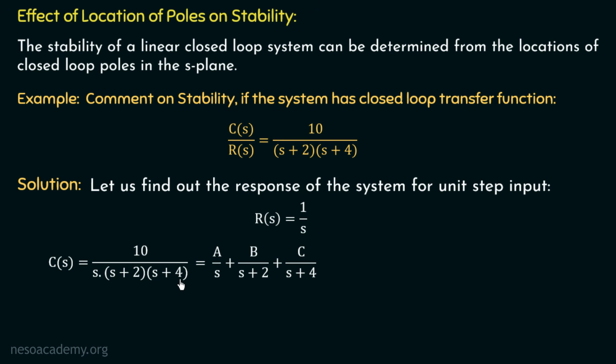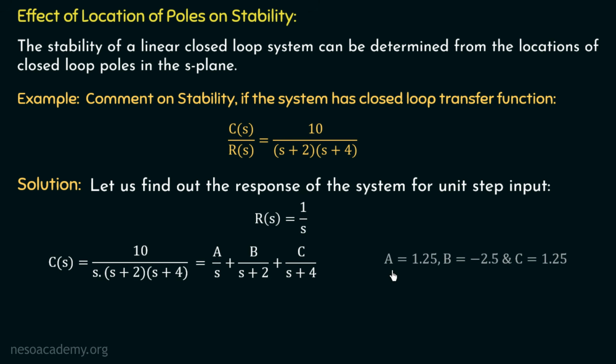In the same way, if we want to calculate the value of B, we need to put s plus 2 equal to 0, that is s equal to minus 2, and we need to cover this term on the left hand side. In that case, the value of B will be 10 over minus 2 multiplied with (minus 2 plus 4). And then we can simplify for the value of B. In the same way, we can calculate the value for C also.